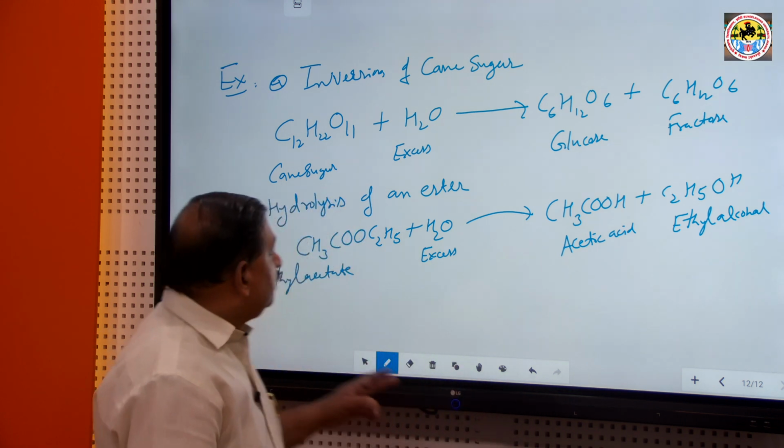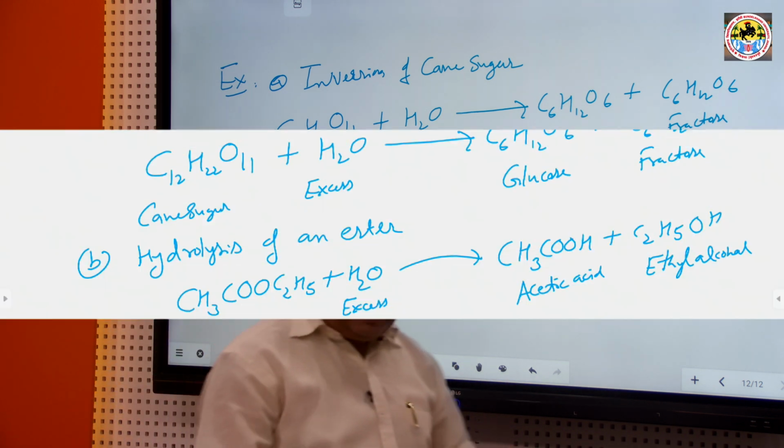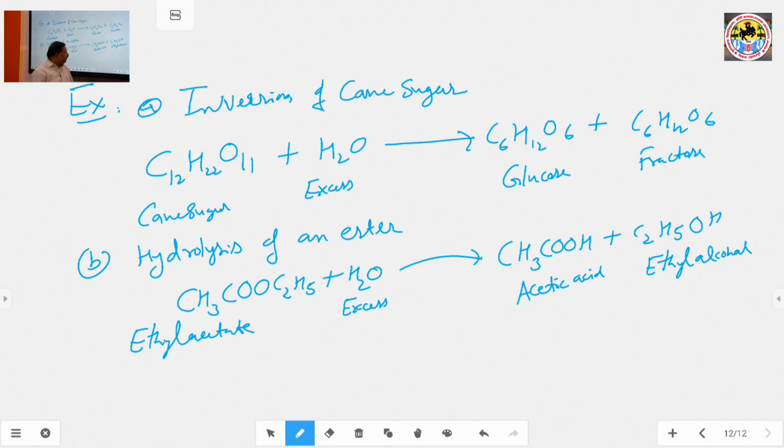Okay, clear. This is the main confusion for many students: what is the difference between molecularity and order of reaction.